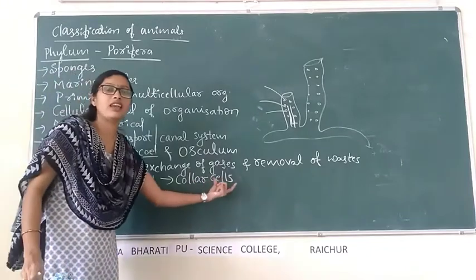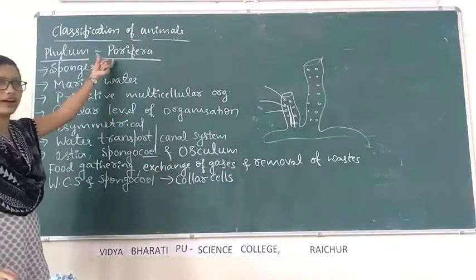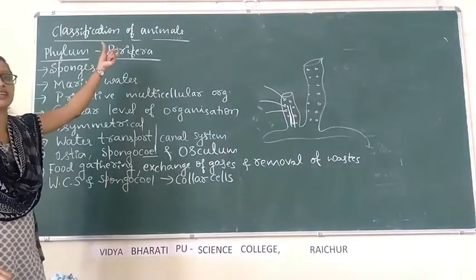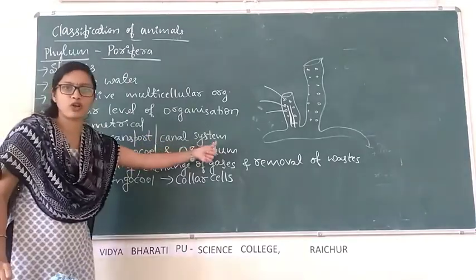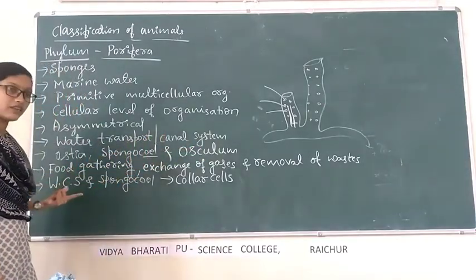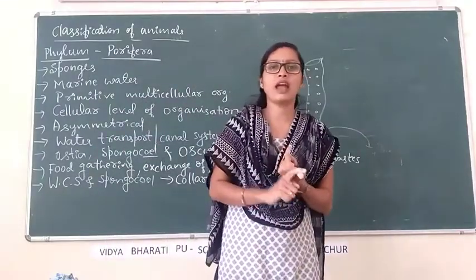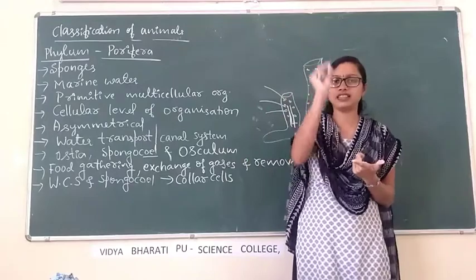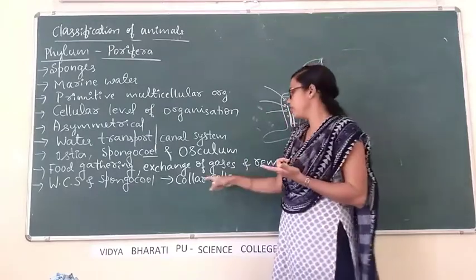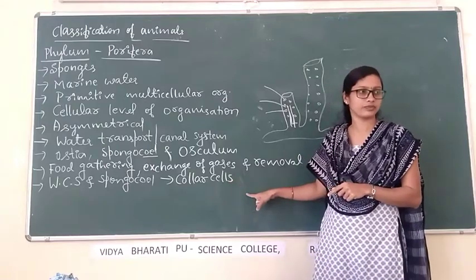This is another unique, defining characteristic feature of Porifera. One is the presence of a water canal system, and another is collar cells. The water canal system and spongocoel are both lined by a special type of cells called collar cells.